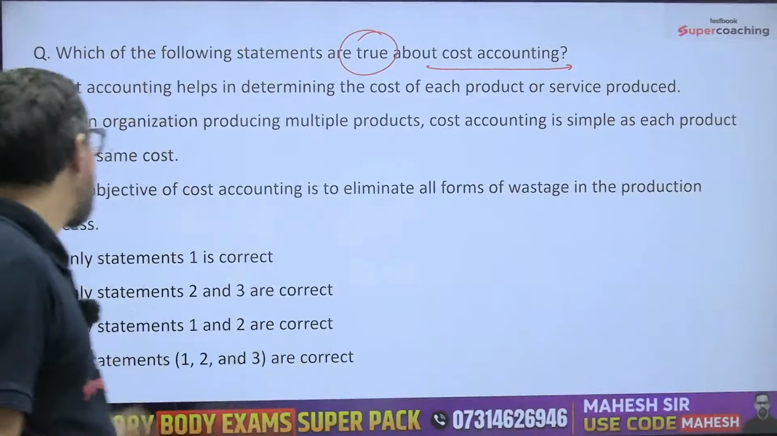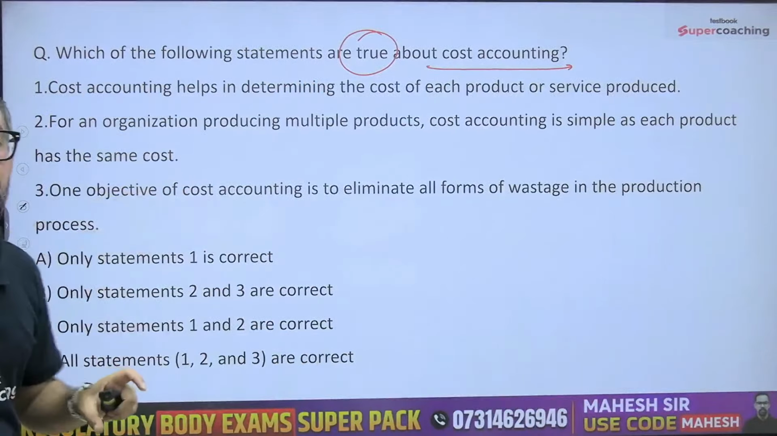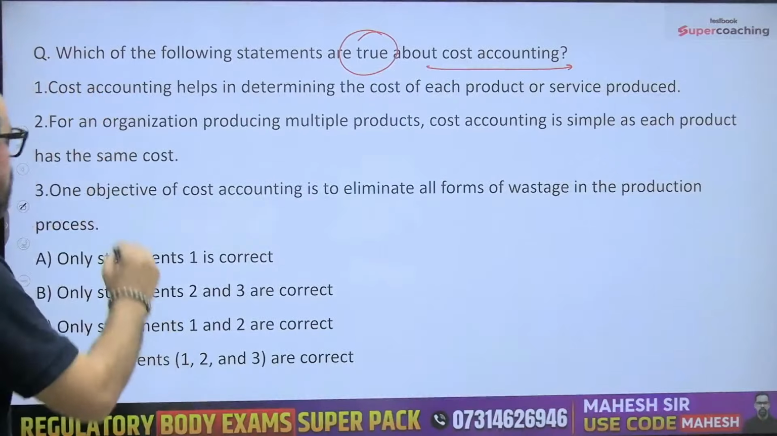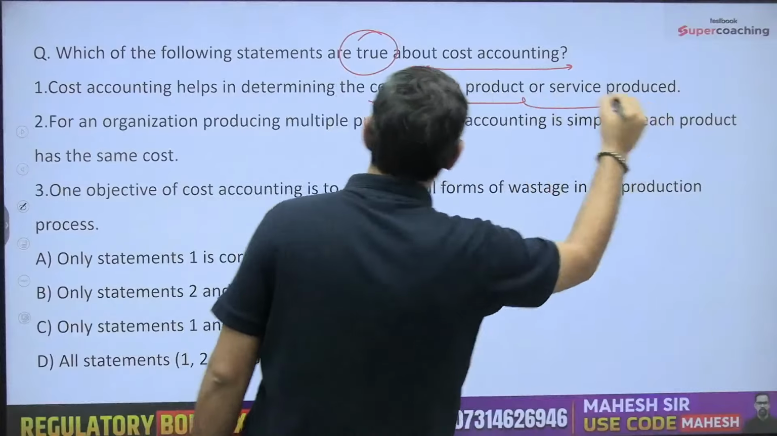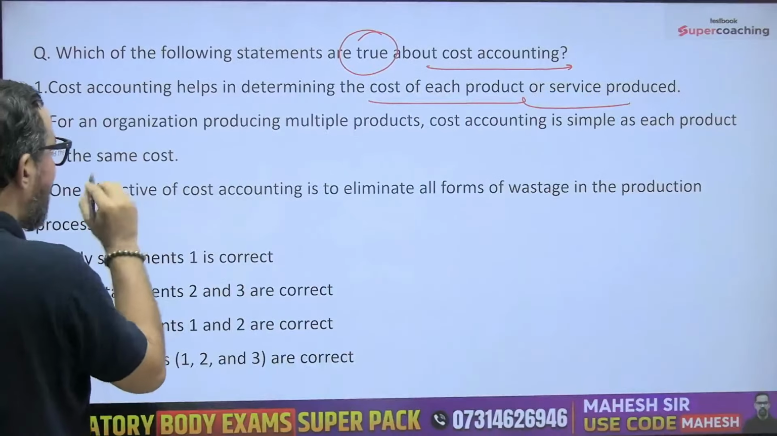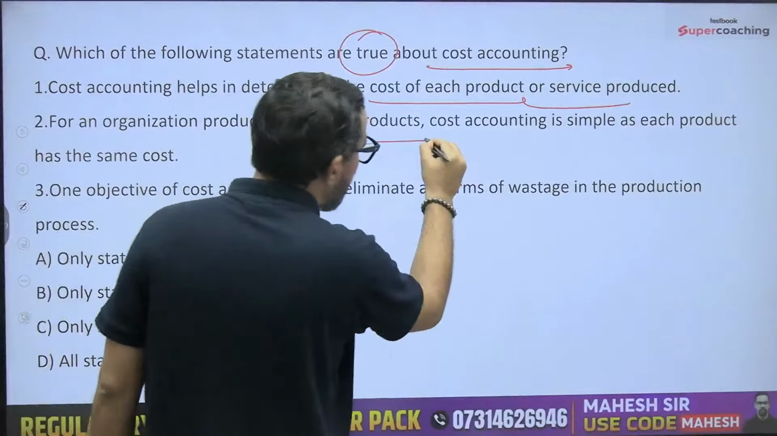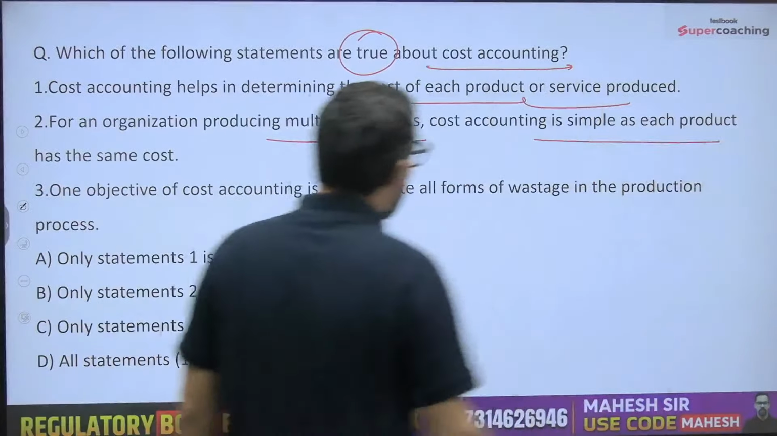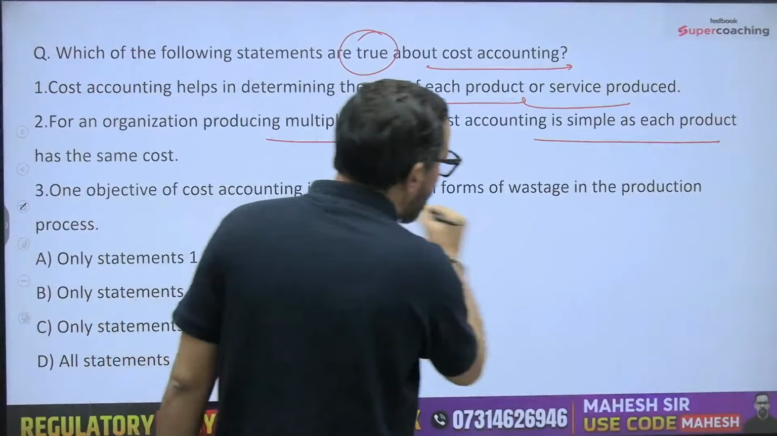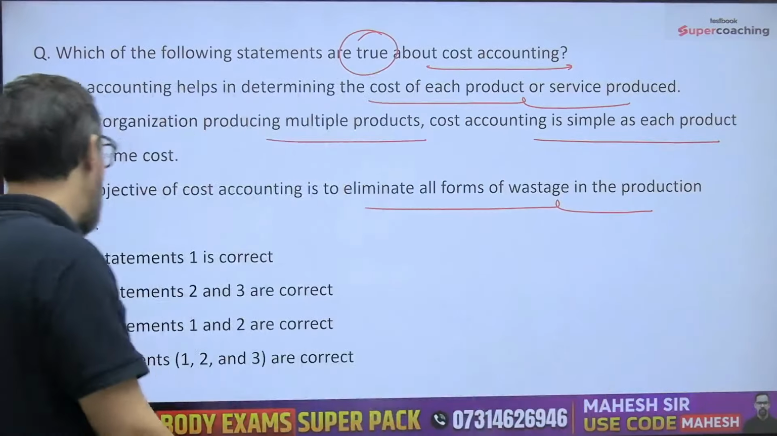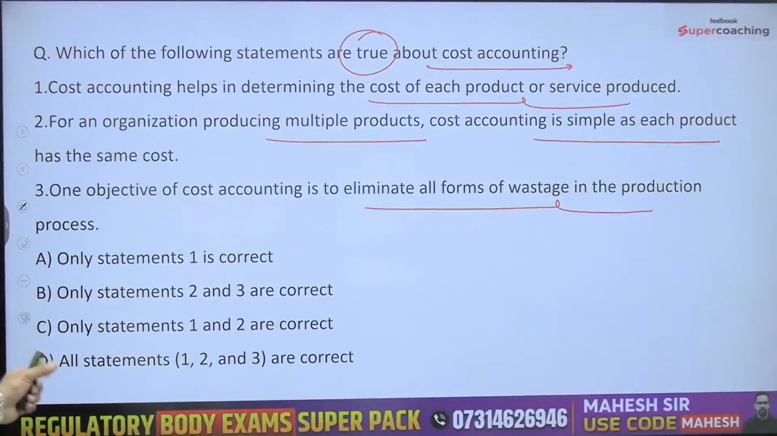We have 3 statements, and out of these 3 statements you have to find the right statement. First, cost accounting helps in determining the cost of each product and service rendered. Second, for an organization producing multiple products, cost accounting is simple as each product has the same cost. Third, one objective of cost accounting is to eliminate all forms of wastage in the production process. We have to find the true statement. So what will be your correct answer?